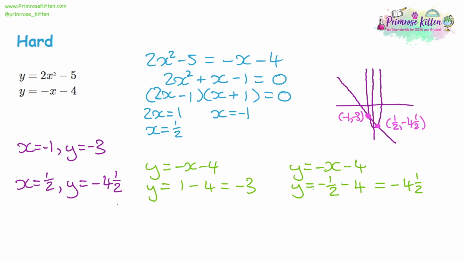And again, if you're asked to do it on a graph, you can also do the algebra method here as an extra, just to make sure that you've got the correct answers. Just keep in mind that if you have to do it on a graph and you don't do it on the graph, but you have the correct answers from the algebra, you will get 0.